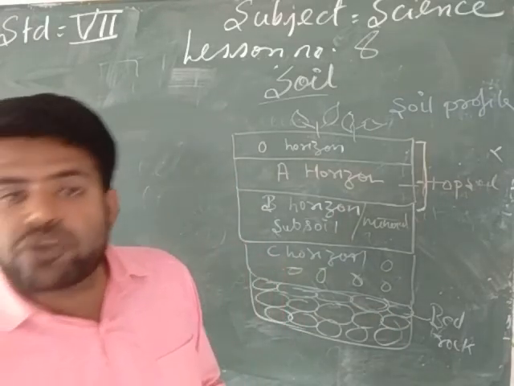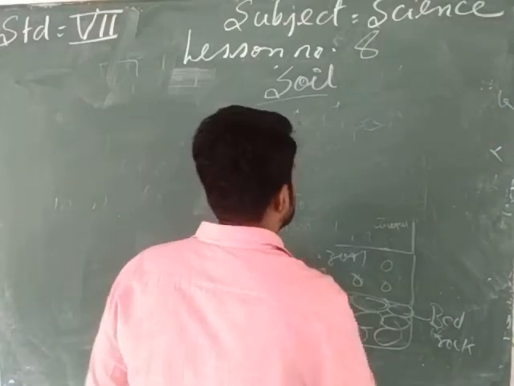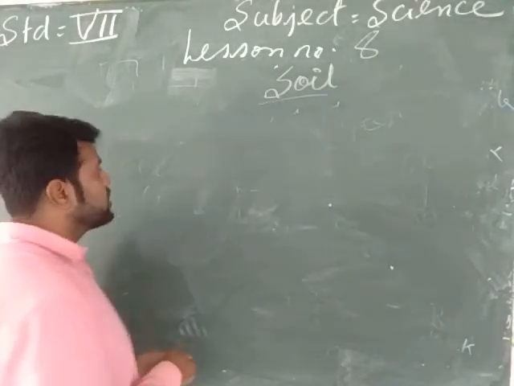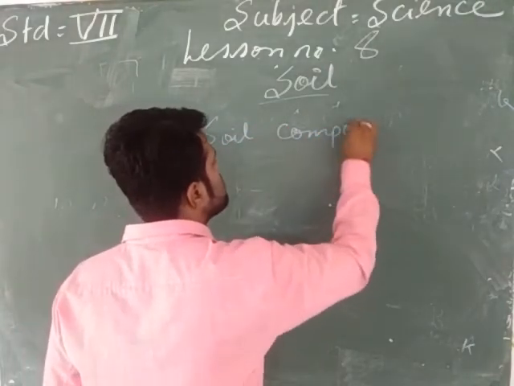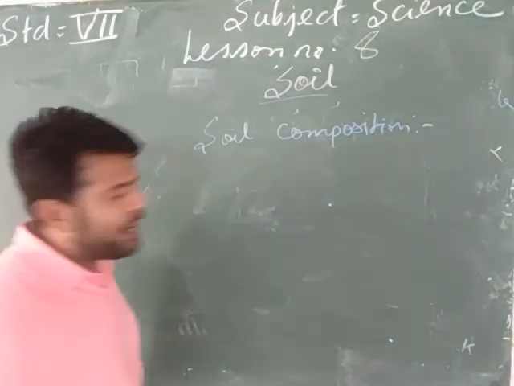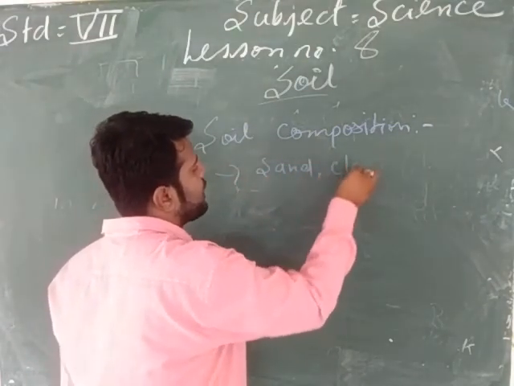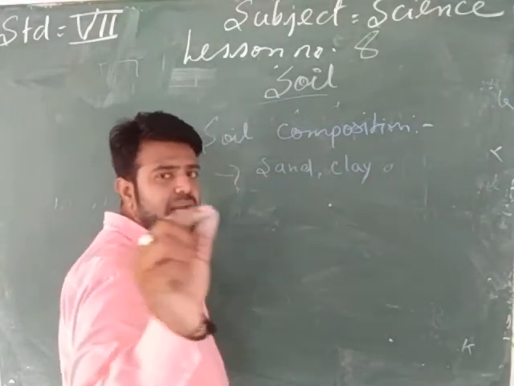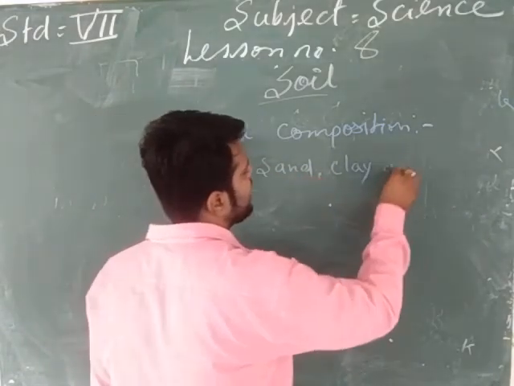Now we will see what is the composition of soil, or what the soil consists of. So, my dear students, soil consists of particles of sand, clay, and pebbles. Pebbles means small stones, in Hindi we say kankad. So this soil consists of sand, clay, and pebbles.